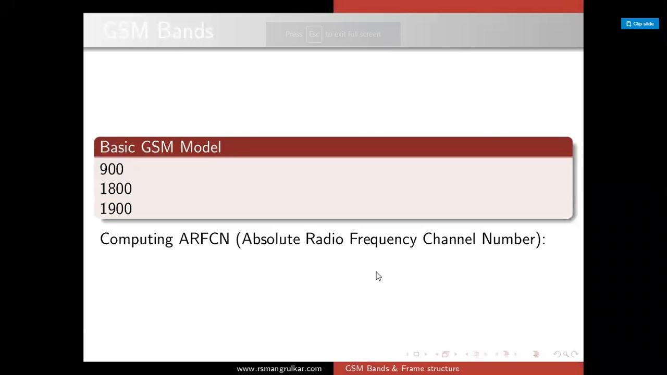Today, the topic is about the frame structure of GSM and the various burst formats that are used in the GSM. So let us start with the GSM model. What is the basic GSM model? Here it is 900, 1800 and 1900. The frequency band will be based on the absolute radio frequency channel number. Depending on the specific ARFCN, the frequency bands have been designed for forward link and reverse link.